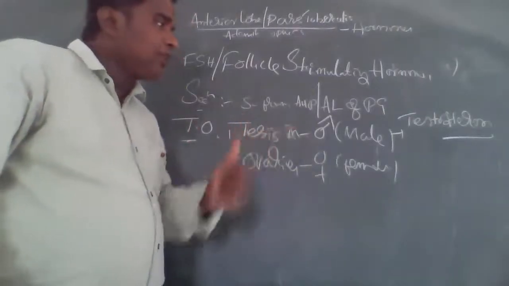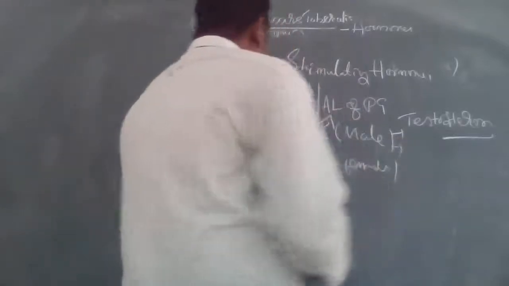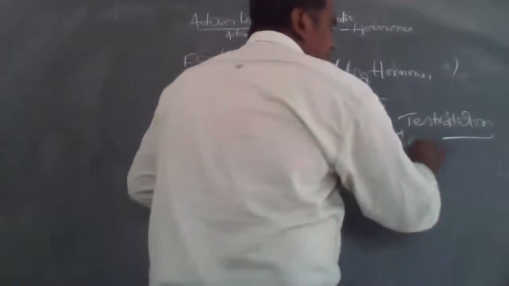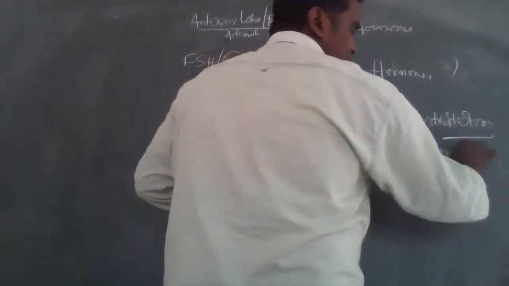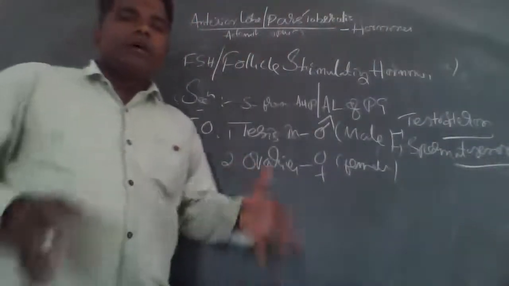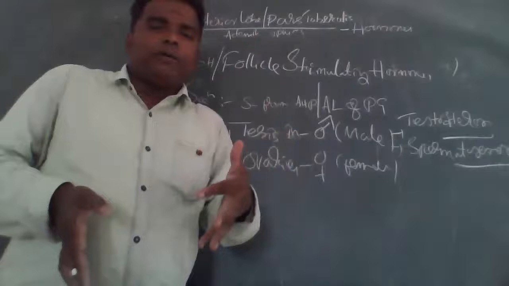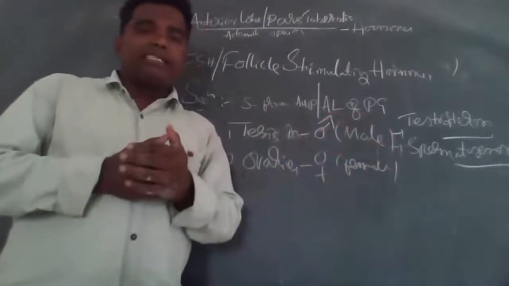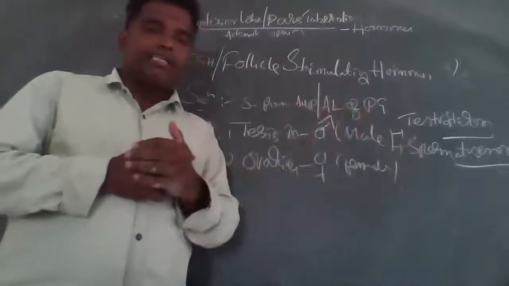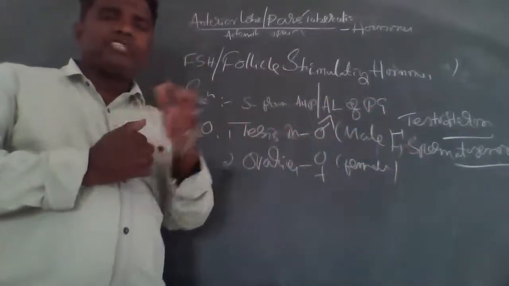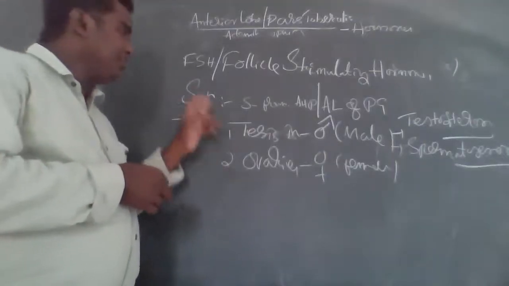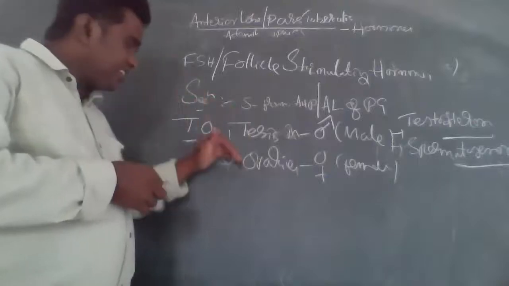Then the next function: in the testis, FSH is responsible for spermatogenesis, that means production of sperm from the testis under the influence of FSH and testosterone. That is spermatogenesis. This is the main importance of FSH on the testis.